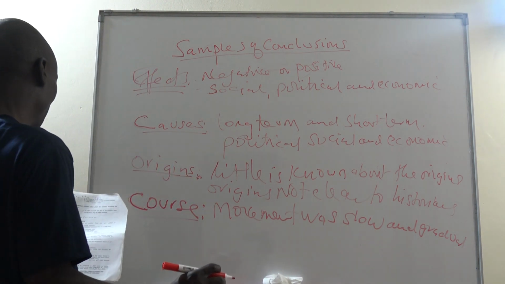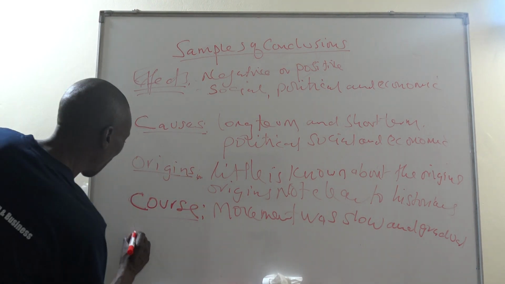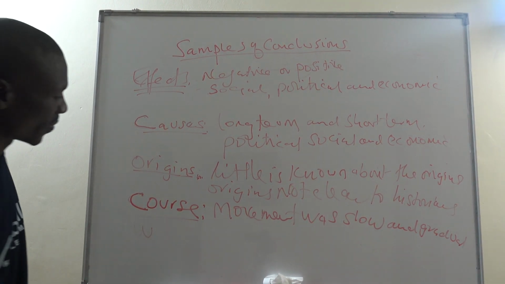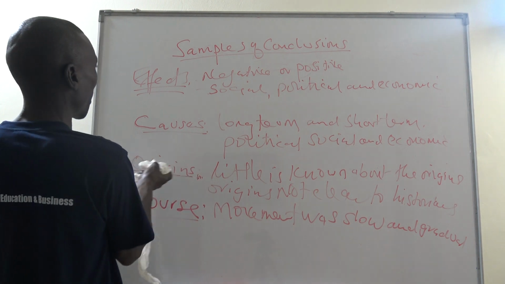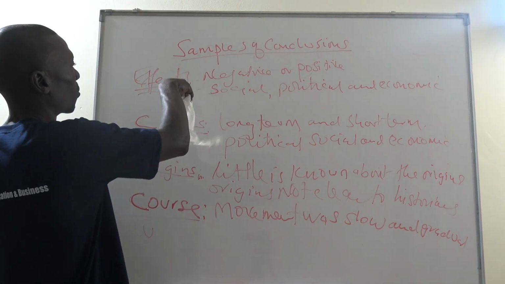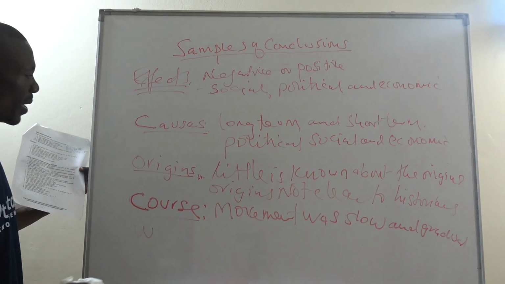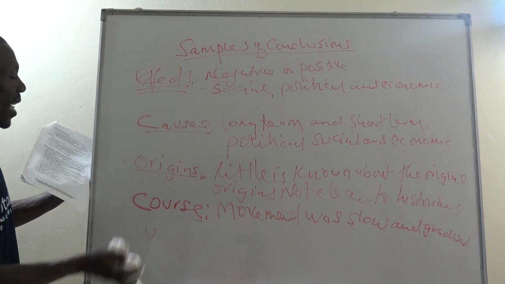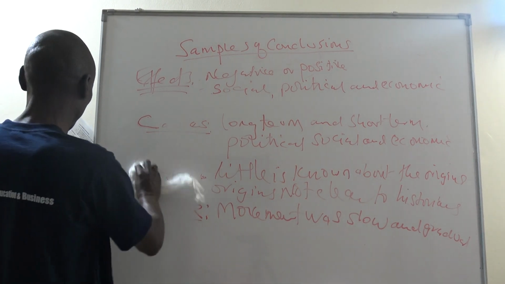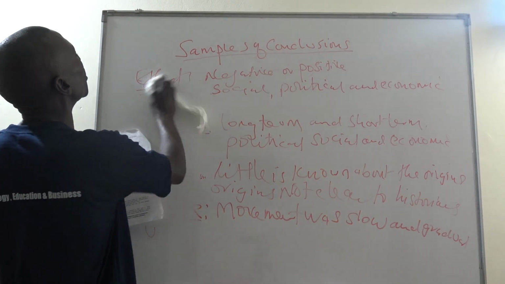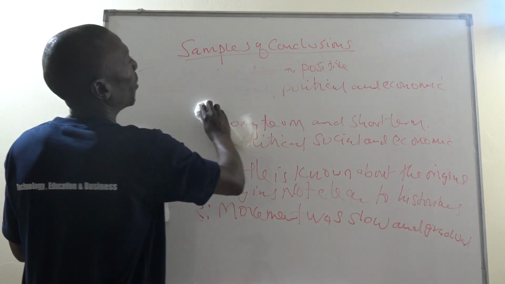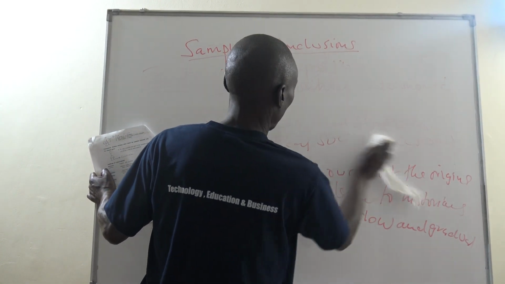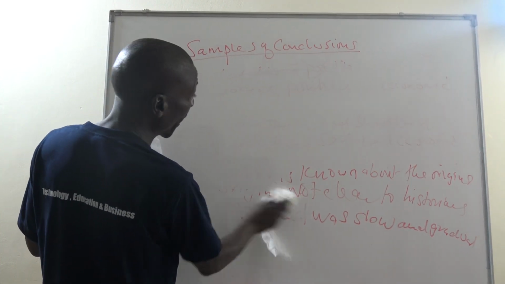Then we have to look at conclusions on wars. Yes, conclusions on wars. We have seen conclusions on effects, conclusions on causes. We have seen conclusions on origins. We have seen conclusions on cause. Now we are going to look at conclusions on wars. How do you conclude a war? How do we conclude on a war?